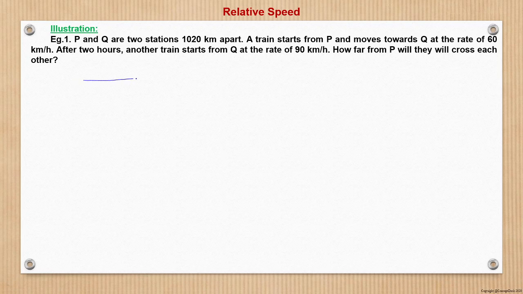Here it is said that there are two railway stations, P and Q. From P, a train starts, let it be train T1, at 60 kilometer per hour. So the velocity of the first is 60 kilometer per hour, and let us say that it starts at time t equal to 0, or we can assume any time. Let us say at 10 a.m.